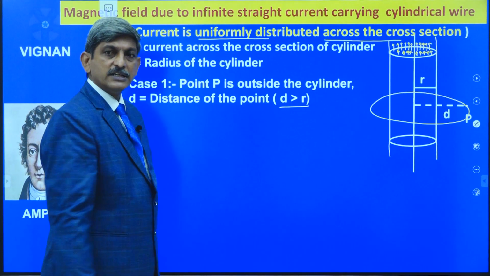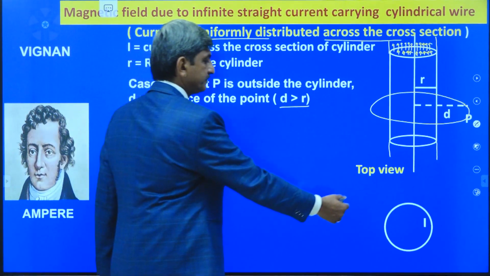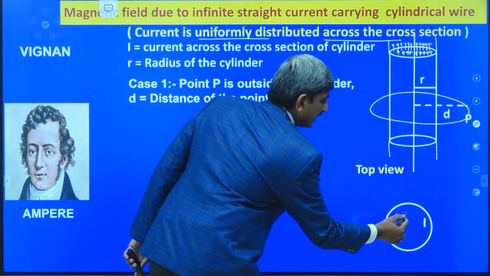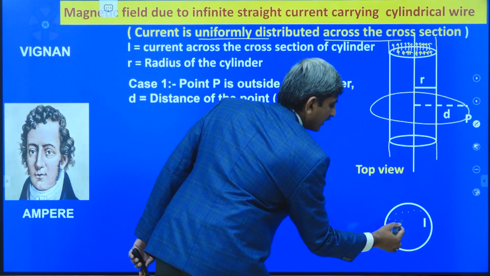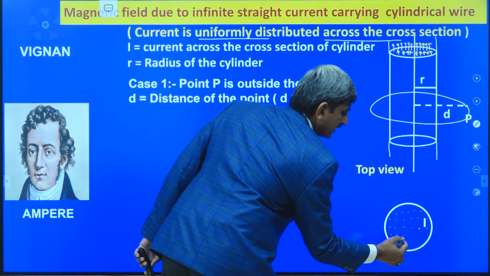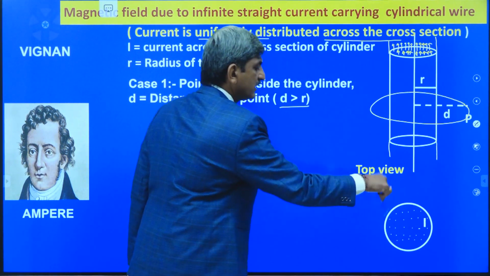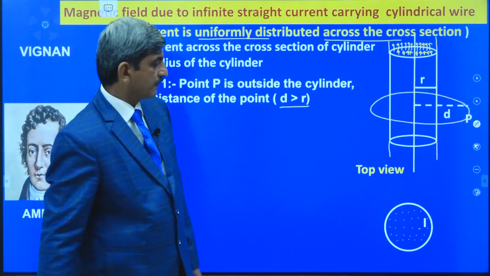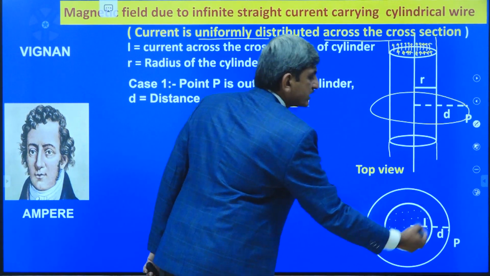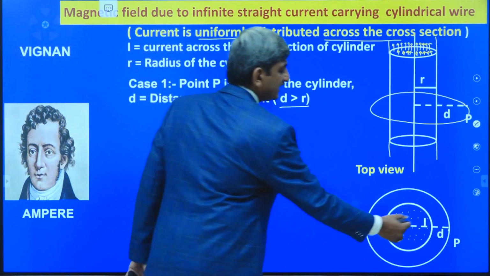So, for the derivation, again let us consider the top view of the cylinder like this. Here the current is distributed uniformly across the entire cross section. That's why the current is represented by dots as shown in the figure across the entire cross section. Now, this is the point P which is located outside the cylinder. d is the distance of the point.